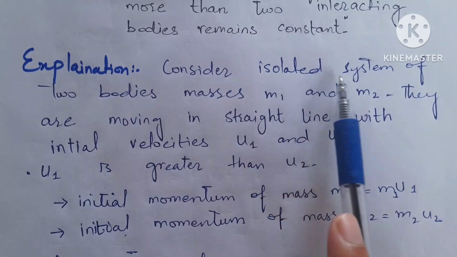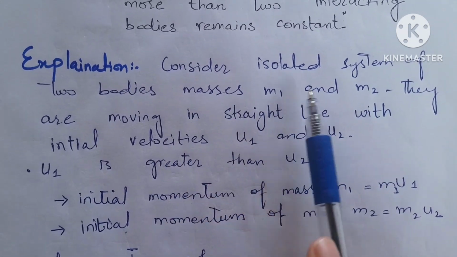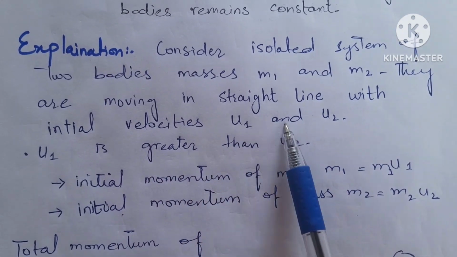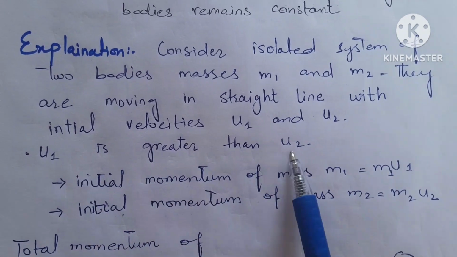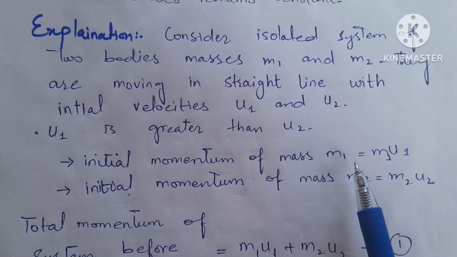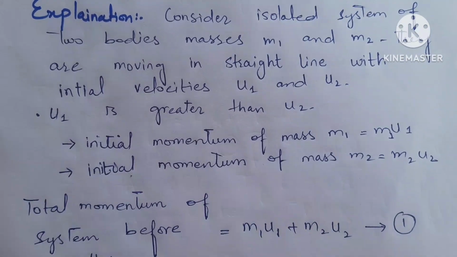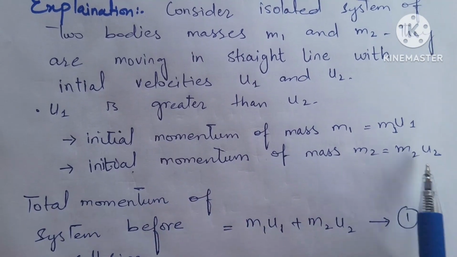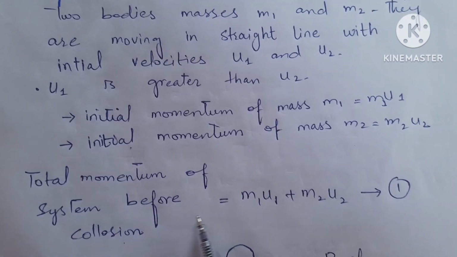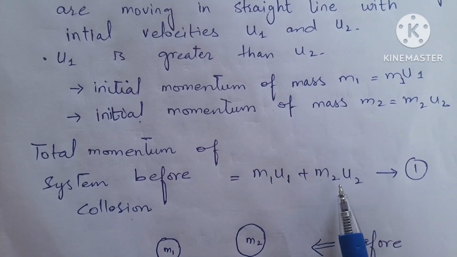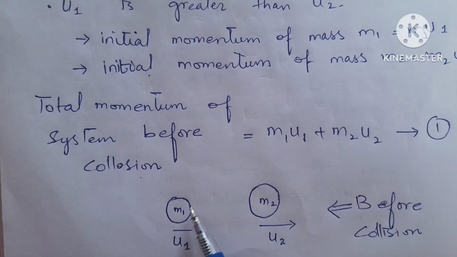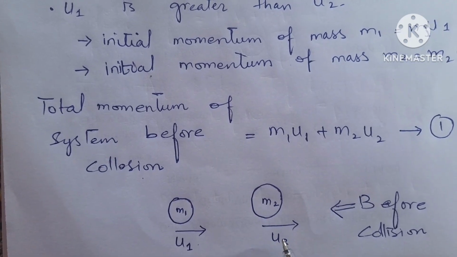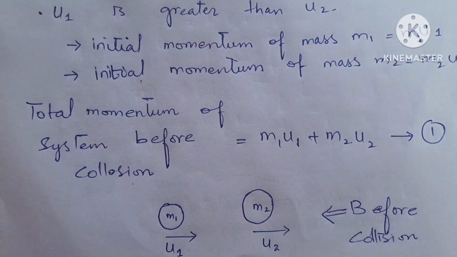Explanation. Consider an isolated system of two bodies, masses m1 and m2. They are moving in a straight line with initial velocities u1 and u2, where u1 is greater than u2. Initial momentum of mass m1 is m1 u1. Initial momentum of mass m2 is equal to m2 u2. Total momentum of the system before collision is m1 u1 plus m2 u2. Body m1 is moving with velocity u1 and body m2 is moving with velocity u2 before the collision.